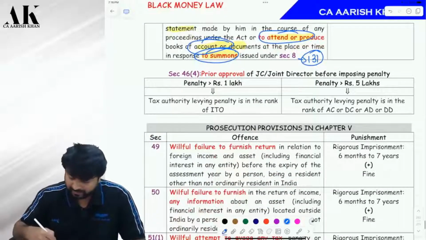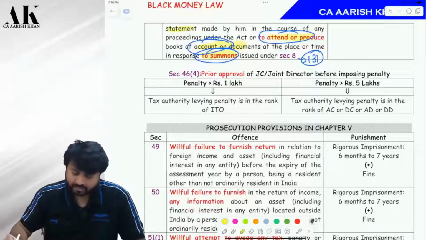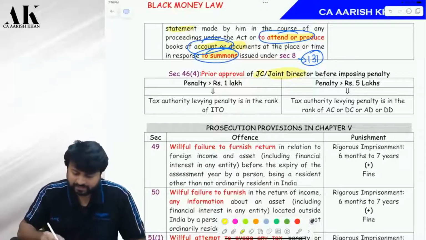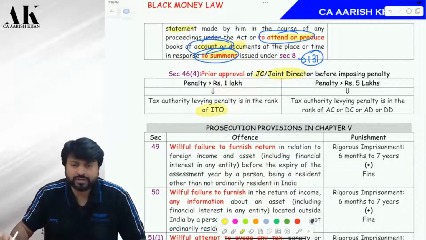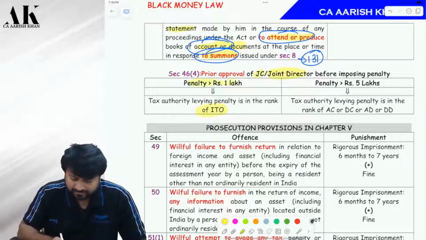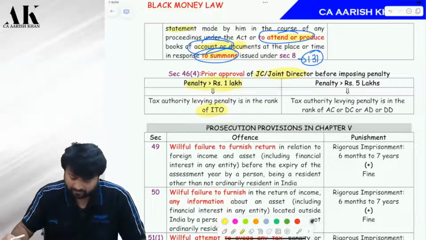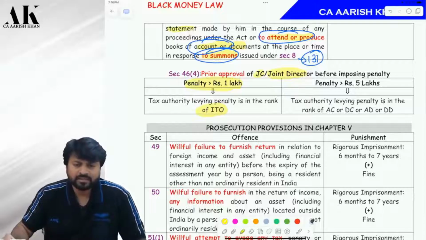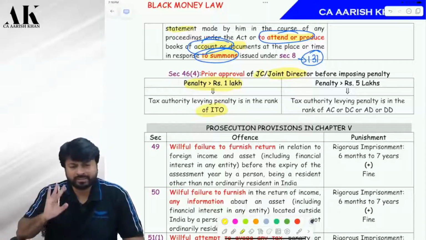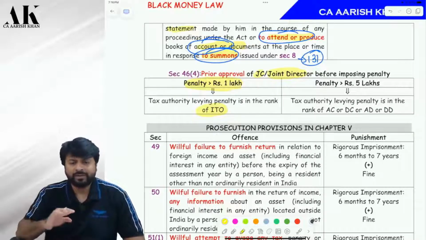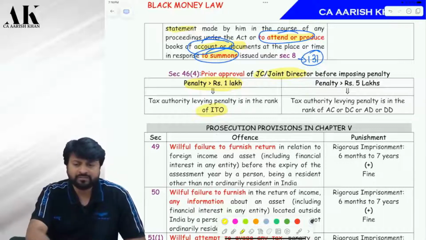Now, before imposing penalty, the officer has to take approval of the joint commissioner and joint director. If the ITO wants to impose a penalty of greater than 1 lakh rupees, who is ITO? Income tax officer. The authority over here is the same. Let me tell you, there is no separate black money authority. The income tax department will take care of the black money issues also. There is no separate authority under the black money law.